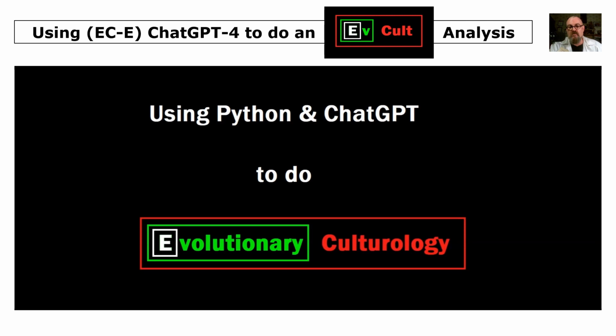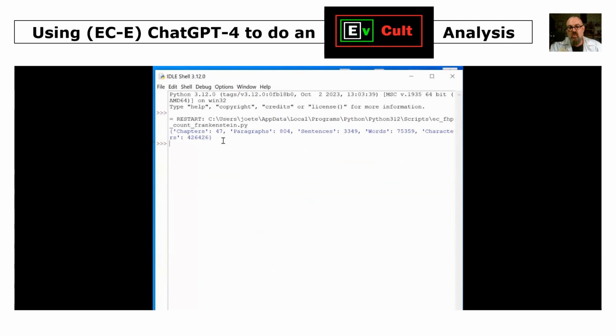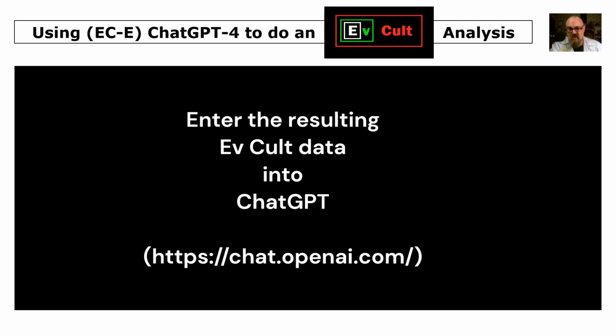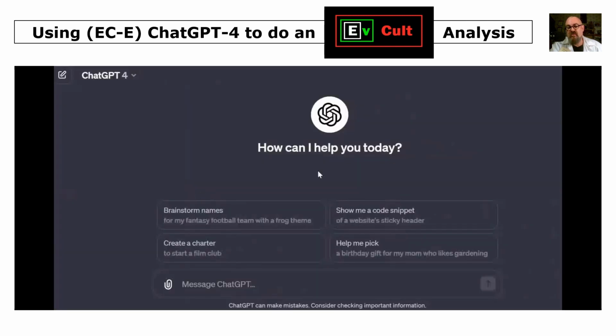So you'll remember before we had our data there, the number of chapters, sentences, words, etc. We copied that from the Python script that was outputted. And we're now going to enter that resulting EvCult data into an EvCult enabled ChatGPT-4. So, as you'll recall, this is EvCult enabled because we inserted those two custom instructions.